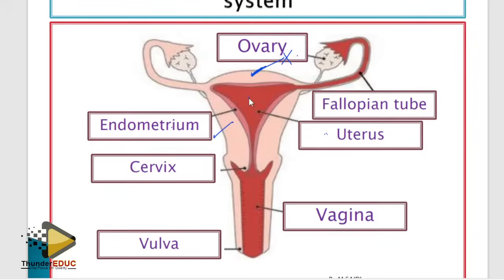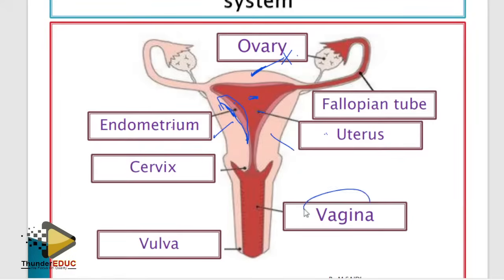If the arrow is pointing to the lining of the uterus, call it endometrium. When it is inside here, call it uterus, or uterine cavity, it is still fine. When it's pointing here, call it uterus. If you call it uterine walls, it is still fine.